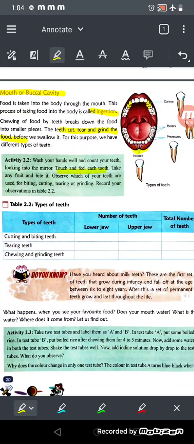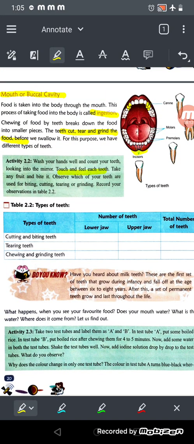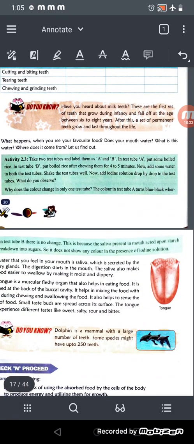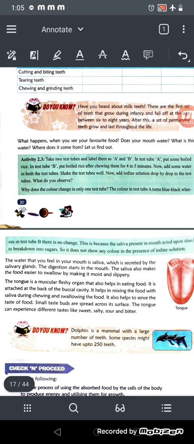Okay, now see what happens when you see your favorite food. Does your mouth water? And what is this water? Where does it come from? Whenever we see our favorite food, और हमारी मम्मा कुछ favorite food बना रही होती है, या फिर हम मार्केट जाते हैं और हमारा कुछ favorite food हमें दिख जाता है, तो हमारे मुंह से पानी आ जाता है, right? So where do we get this water from? Okay, the class 2.3 activity we have already discussed in our Google Meet classes.